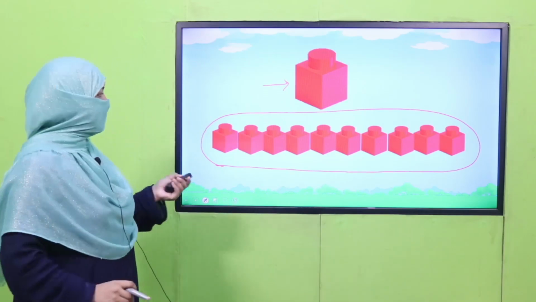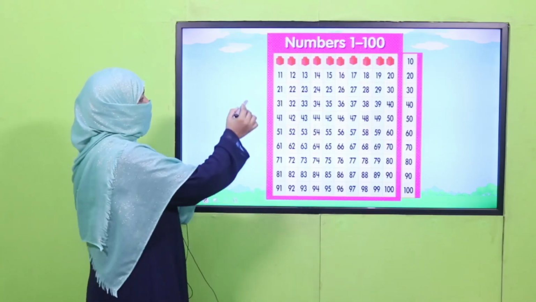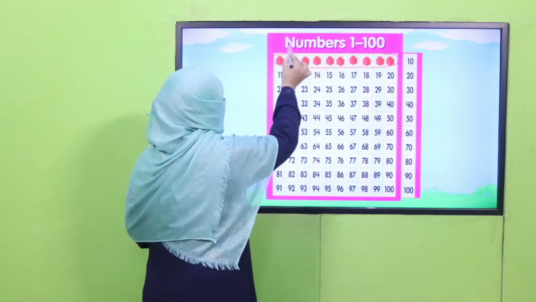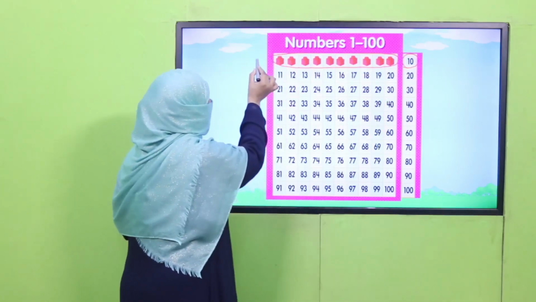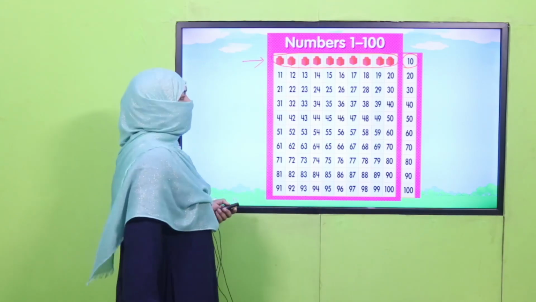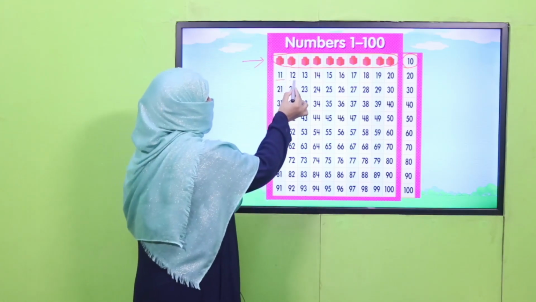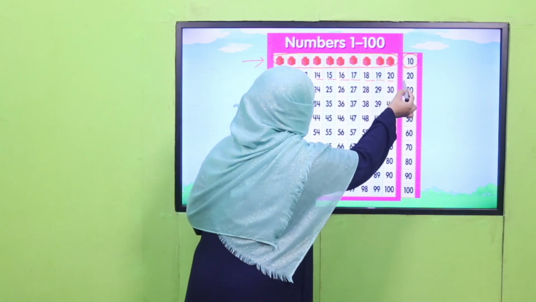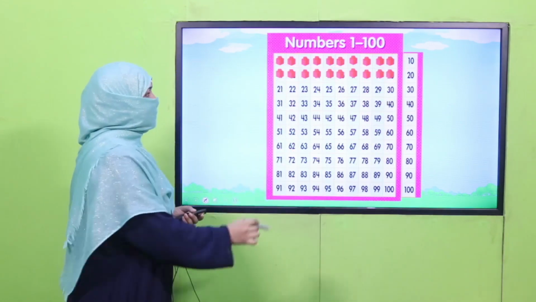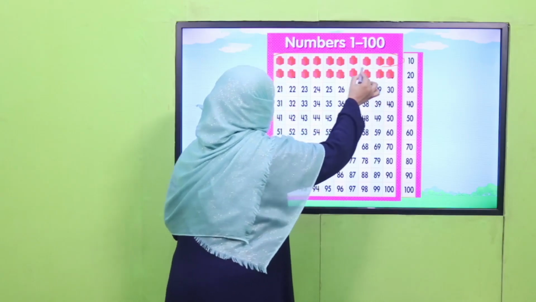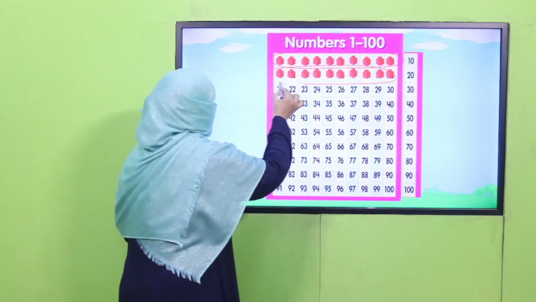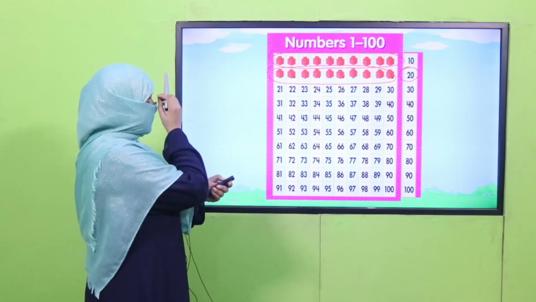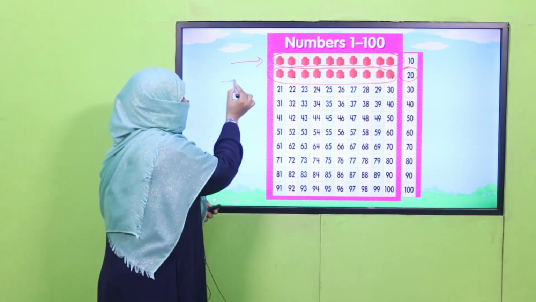Yes, my dear students. So this is how we get, when we count 1 till 10, what we get? We get 10. It's a block of 10. And if we keep on counting 11, 12, 13, 14, 15, 16, 17, 18, 19, 20, we get 20. So these are now 10 and 10 makes 20. All right. This is what we call counting in tens.